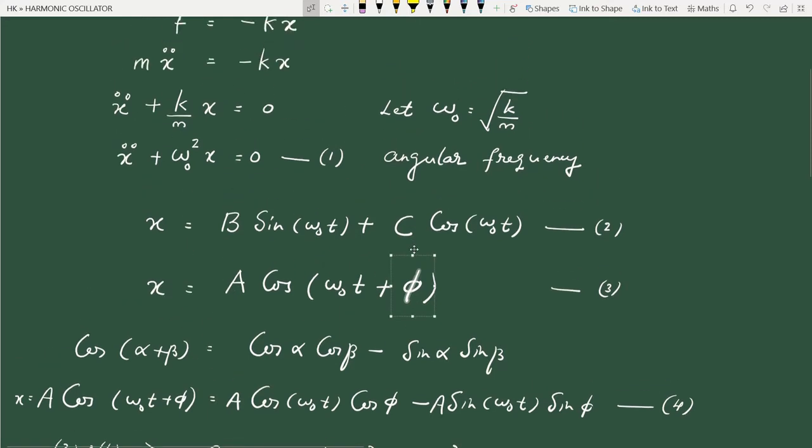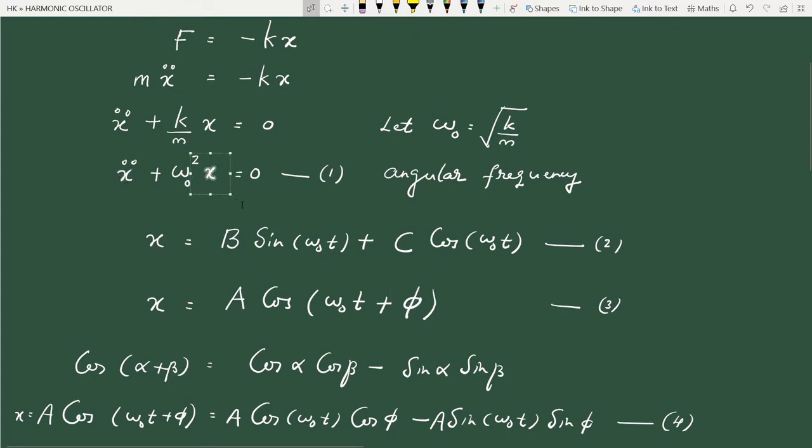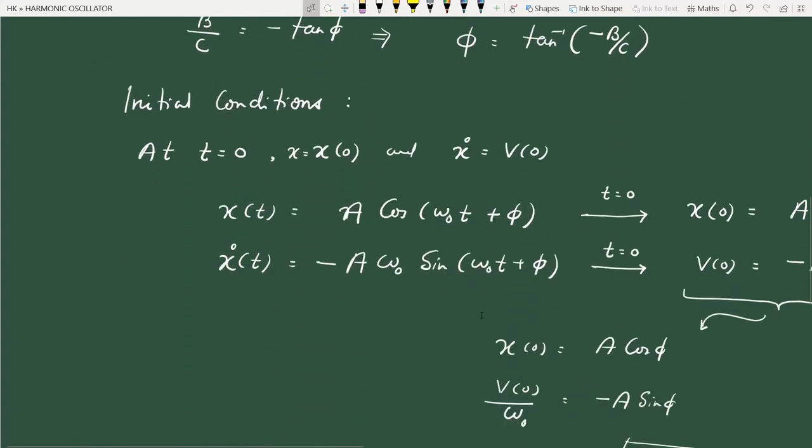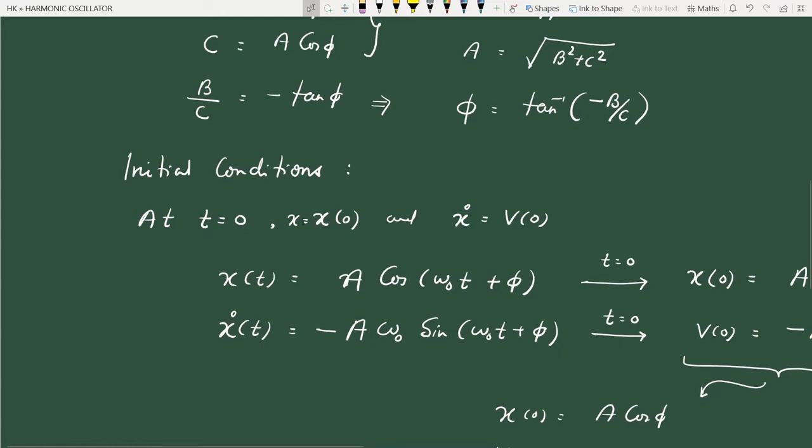Because equation 1 is a second order differential equation, it involves d squared x by dt squared. In order to get position at time t from acceleration, we have to integrate twice. So while integrating twice, there will be two constants of integration. These constants of integration either appear as b and c or as a and phi. In order to evaluate these constants of integration, we need two initial conditions. One choice is the position at time 0 and the velocity at time 0.